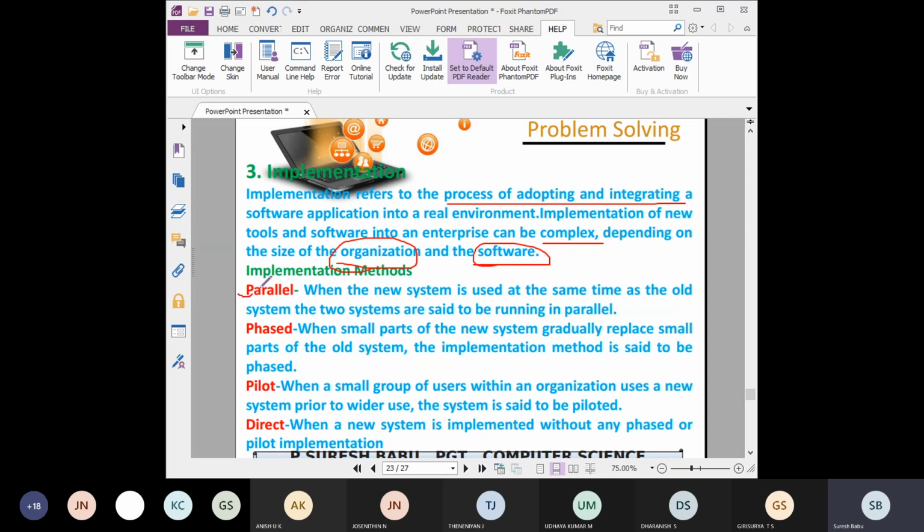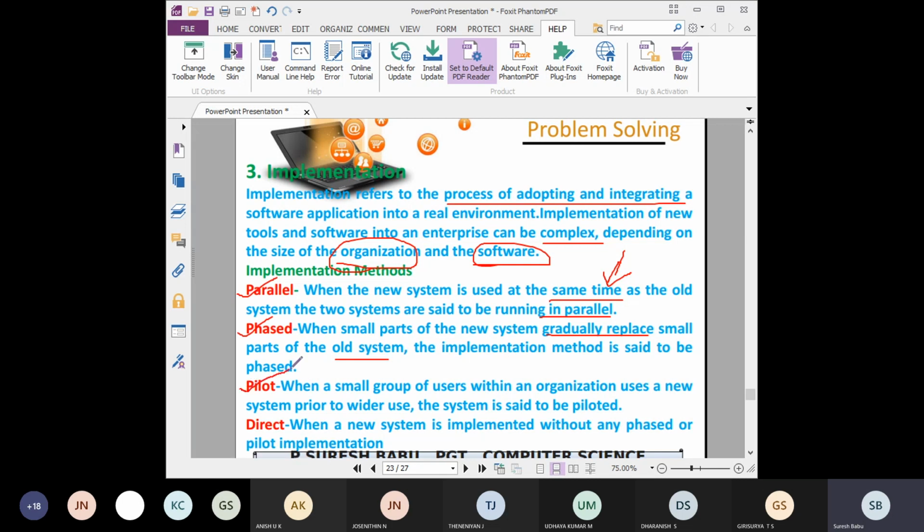Parallel implementation: when the new system is used at the same time as the old system, the two systems are said to be running in parallel. The new system running at the same time is called a parallel implementation. Then phased implementation: small parts of the new system gradually replace small parts of the old system, phase by phase. We are gradually replacing some old parts. That is called a phased implementation.